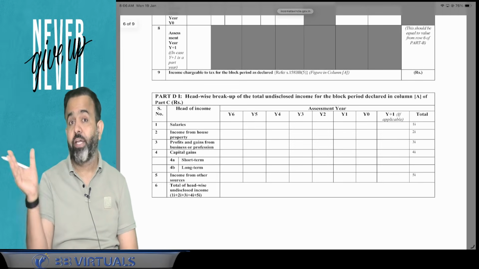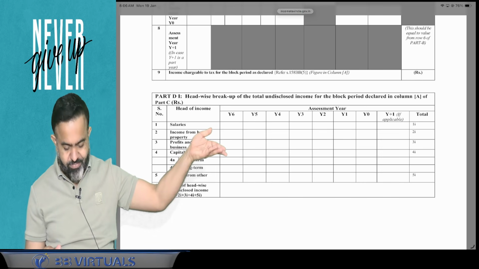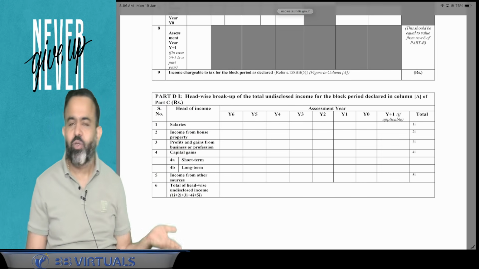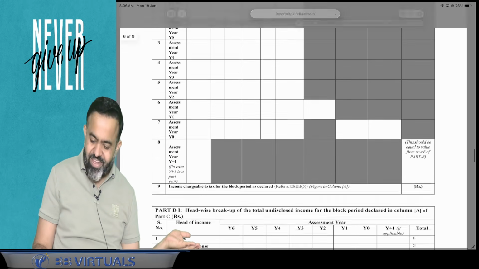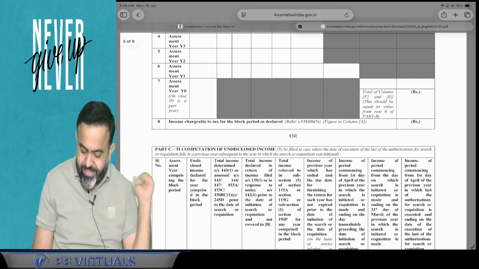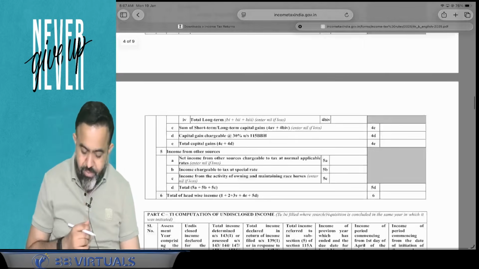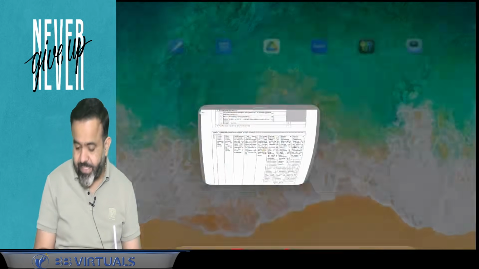Sir, I have not declared it earlier. Undisclosed income is that income which you have not declared earlier, and now you are declaring. So now you are declaring, that is called your undisclosed income. So here undisclosed income will be declared by the assessee. So the assessee will declare the undisclosed income here. So that is the undisclosed income declared by the assessee in the return.